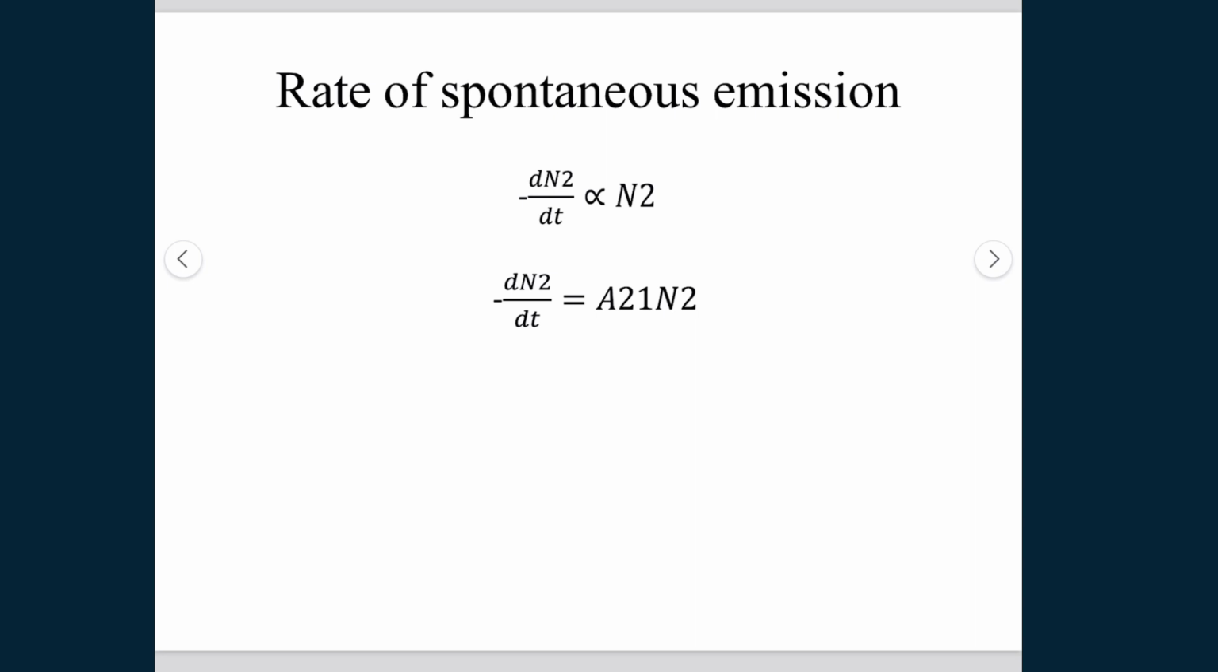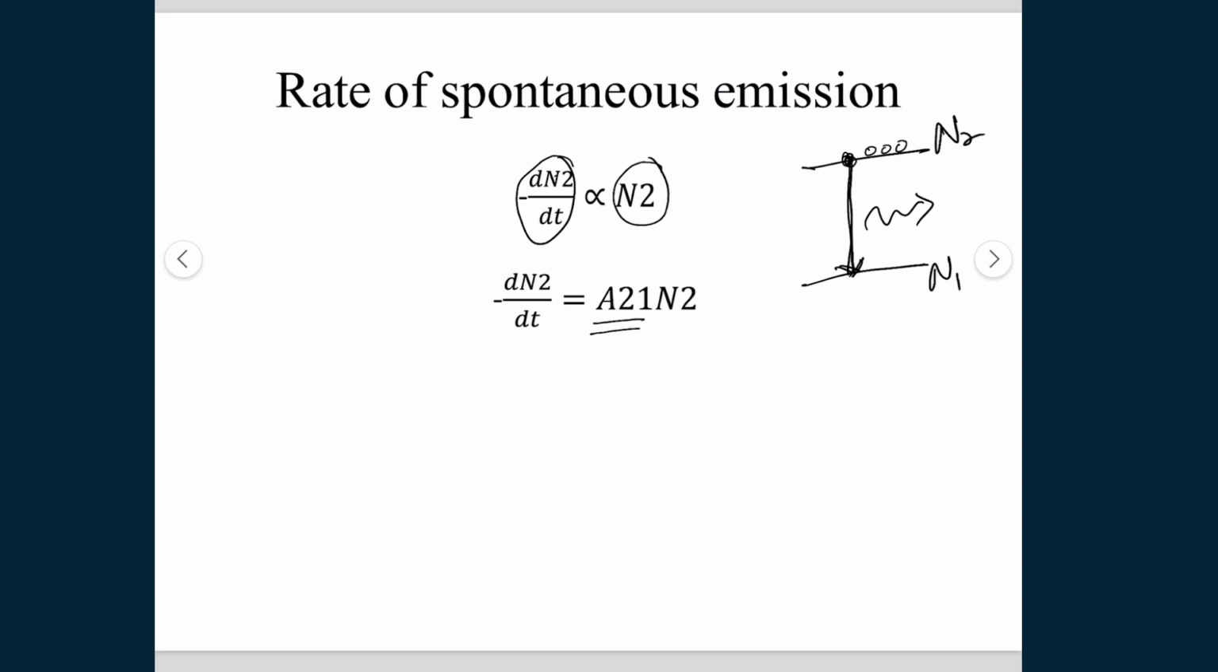For the rate of spontaneous emission, when an electron comes from the excited state to the ground state and emits a photon, of course it depends on the number of electrons in the excited state. So dn2, the rate of decay, is directly proportional to the number of electrons in the excited state, and the proportionality constant for the rate of spontaneous emission is A21. So this is state 2 and this is state 1.